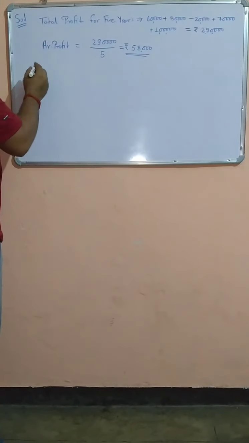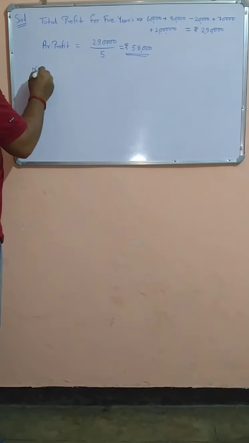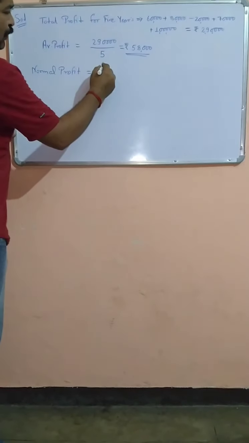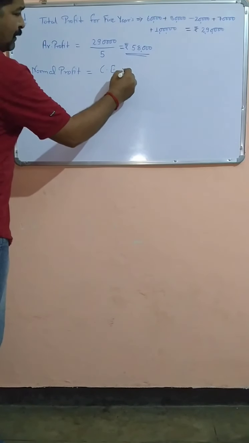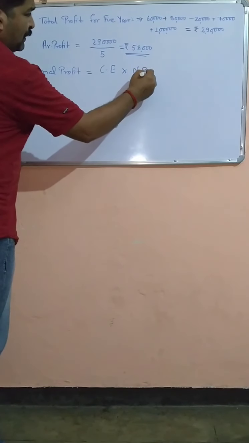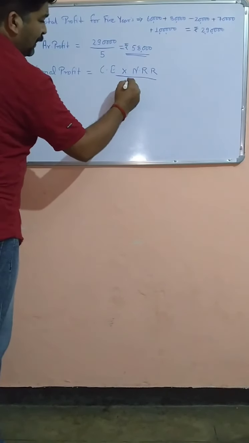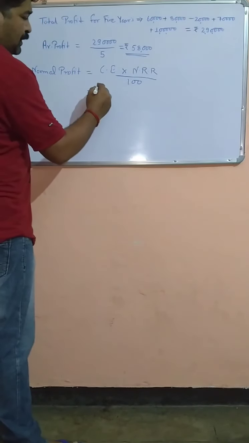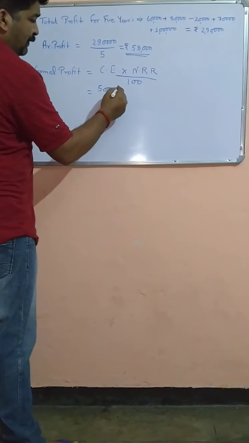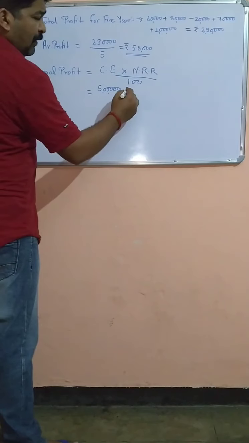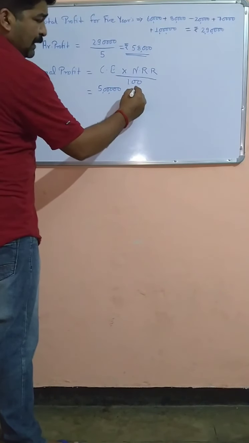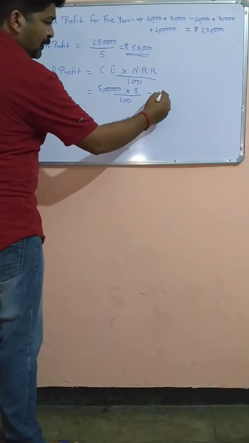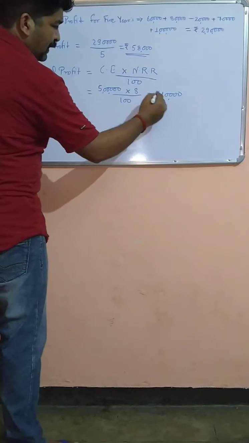Keep it here. Now we will calculate the normal profit. Normal profit equals, what formula I told you? Capital employed multiplied by normal rate of return divided by 100. Capital employed according to the question is 5 lakh rupees, already given in the first line of the example, multiplied by the normal rate of return, that is 8%, divided by 100, you will get 40,000 rupees as the normal profit.